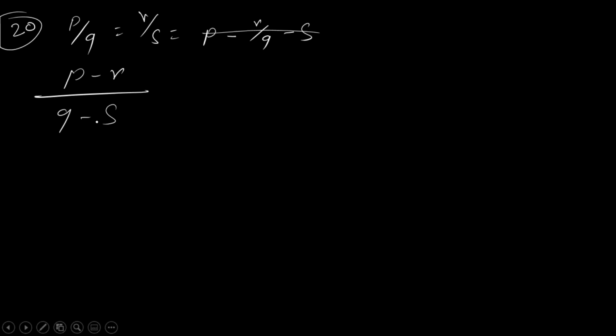Question 20, you see, they are saying p by q is equal to r by s implies p minus r by q minus s equals r by s.